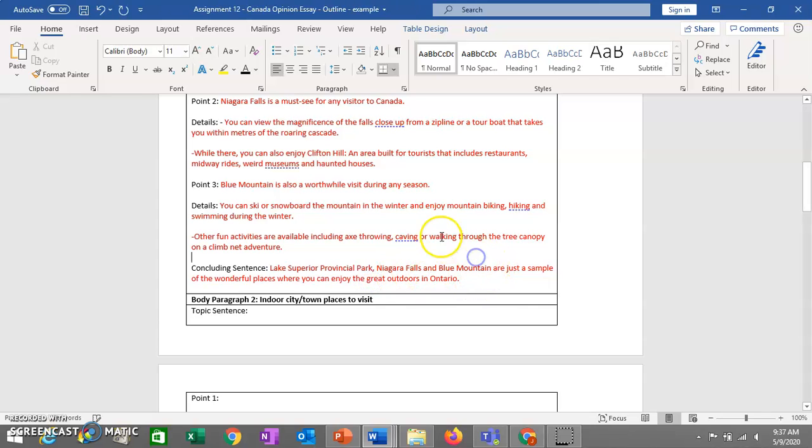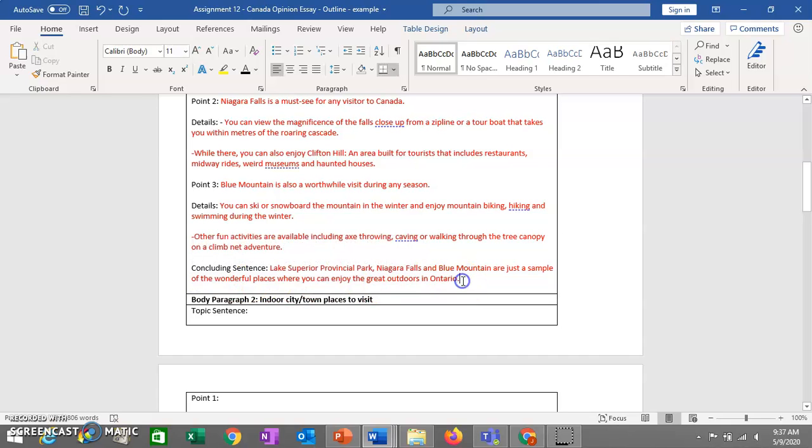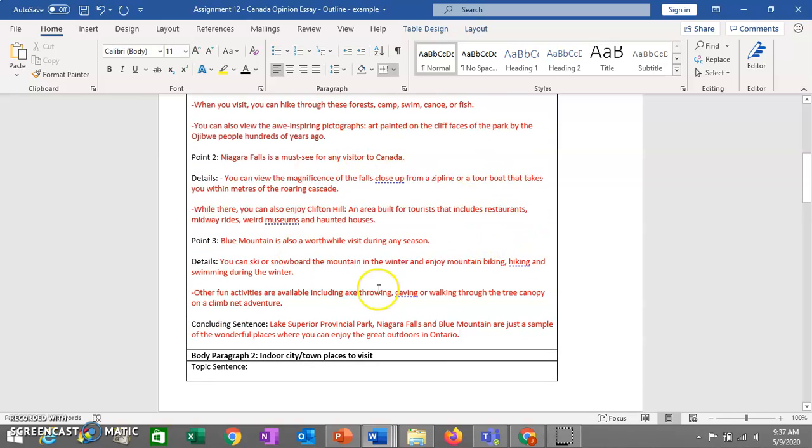Period. So, you can see here, again, I've referred back to all 3 places, and I haven't exactly restated it. I've kind of suggested that there might be more places that you can visit in Ontario. So that's just a persuasive technique to try to convince people, okay, yeah, these 3 places are great, but maybe there's more to learn about that is not in this essay. So that's one of the techniques you can use to end your paragraph.